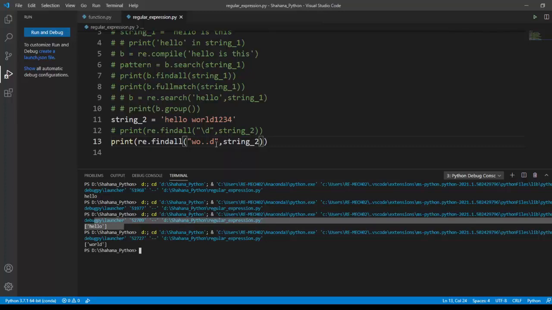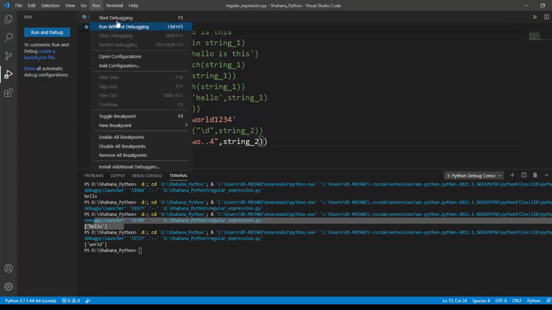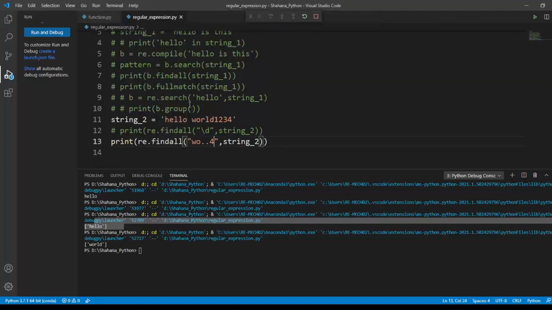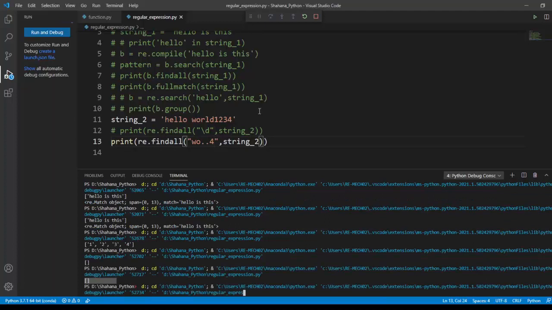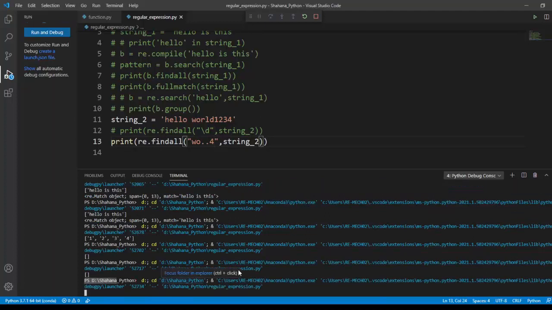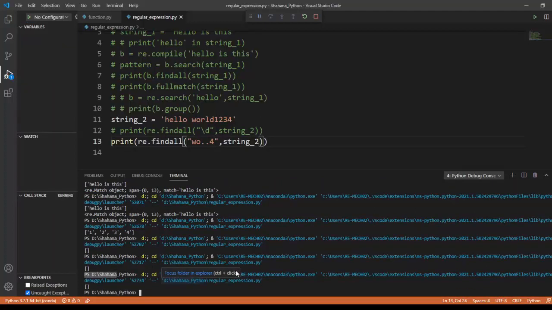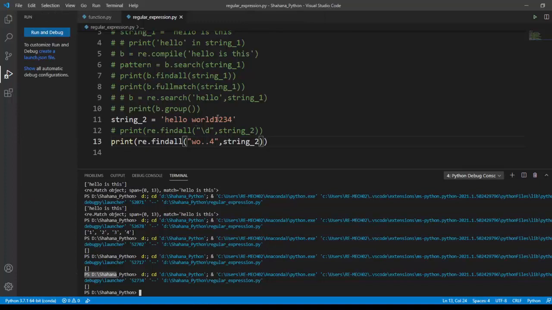Okay, we got our world. What if it was from 4? Because this is a set of a string, I think so, but I don't know what Python does with it. Okay, it separates the string and the numbers separately in the regular expression. If it was normal Python, it would consider this as a full string, but in a regular expression we can separate the string and integer separately.